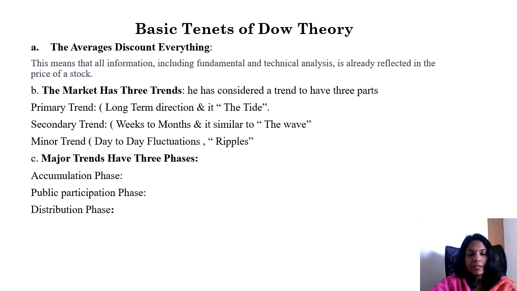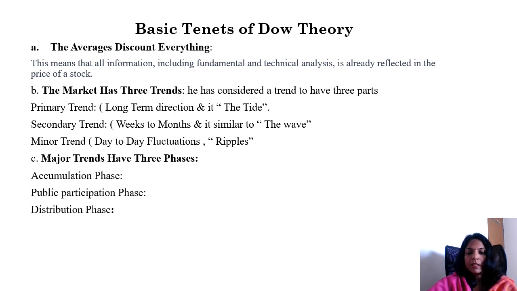The first tenet of the Dow theory is that the averages discount everything. It means the market reflects every possible piece of information or factor which can affect the overall supply and demand, on the basis of the premises of technical theory. So whatever information is happening all around in the economy, in the industry and in the company, it is reflected in the price of the stock. So the first tenet of the Dow theory is that the averages discount everything.